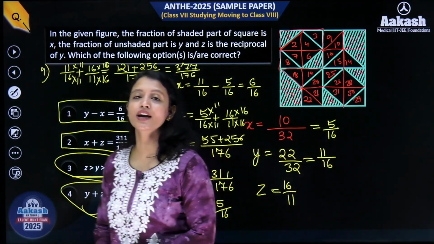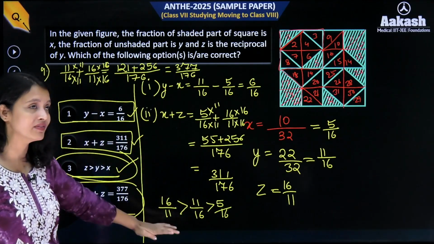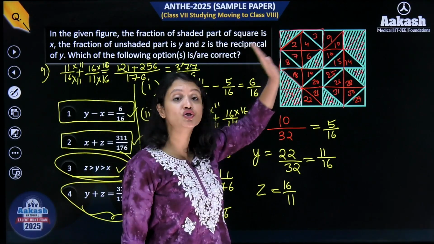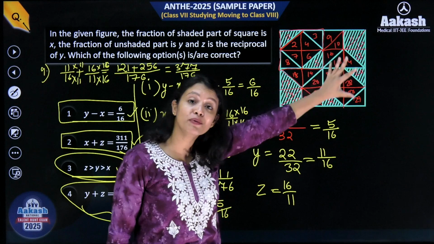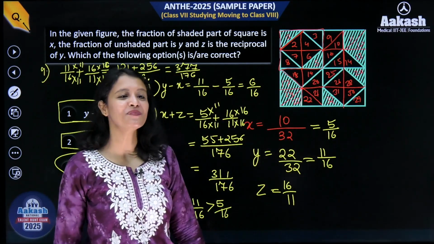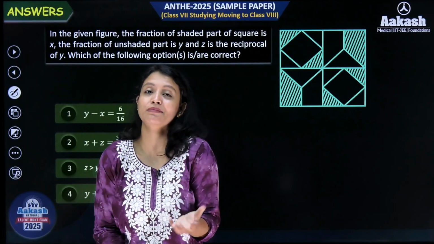ठीक है, so I don't think in this entire question the calculative part was hard, it was actually very easy. The main thing जहाँ पे आपको थोड़ा दिमाग लगाना था was to actually just distribute this entire figure into equal parts. That's it. Okay, I hope these questions helped you understand what type of questions can be asked in ANTHE.